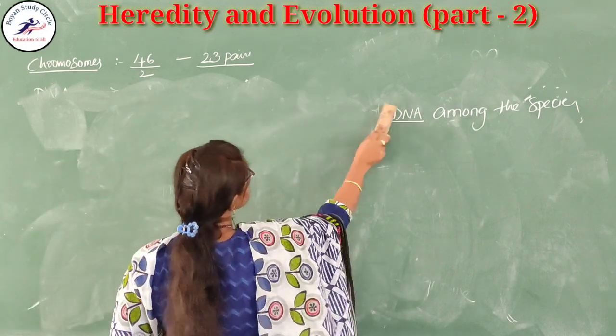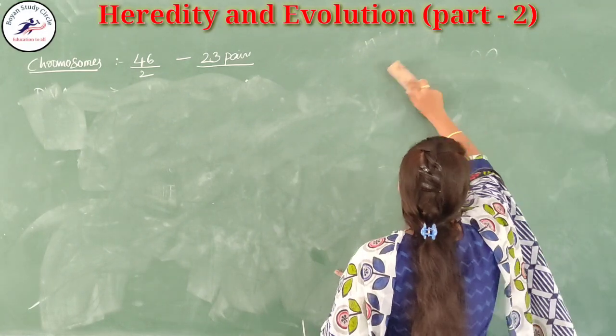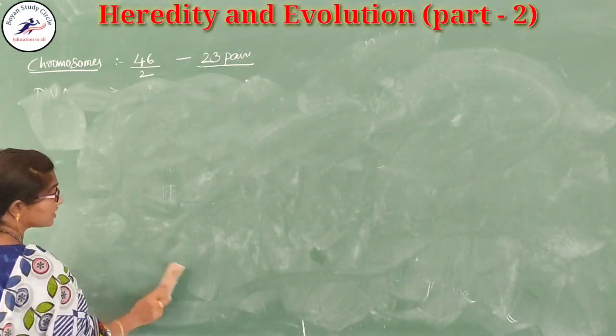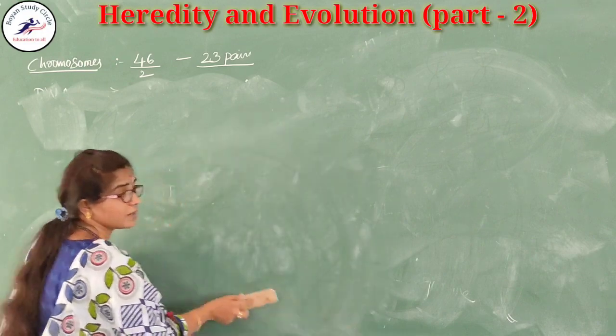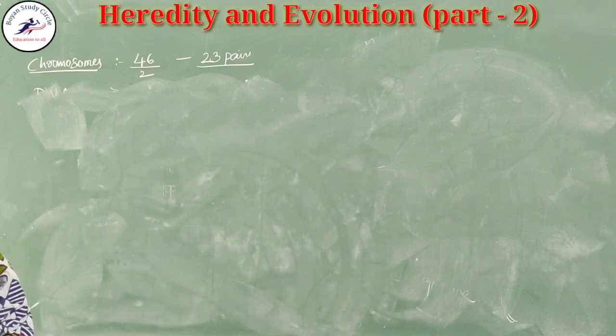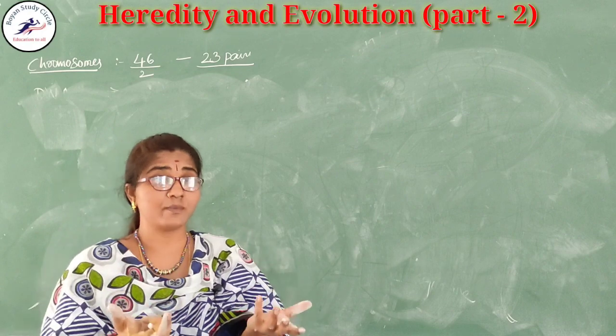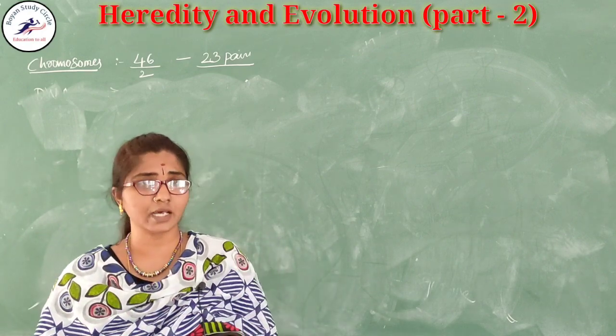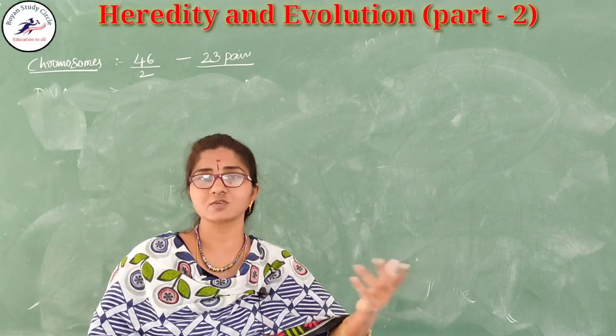How are these variations observed? Who proposed this and laid the foundation for genetics? We are learning that it is called the gene.